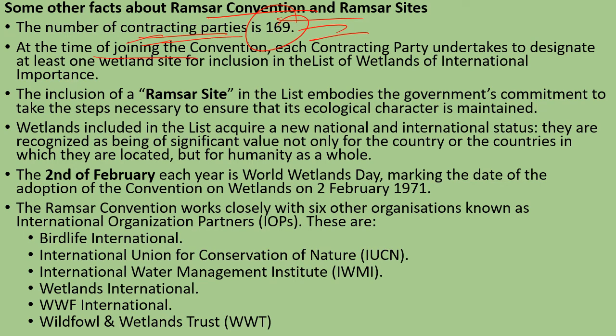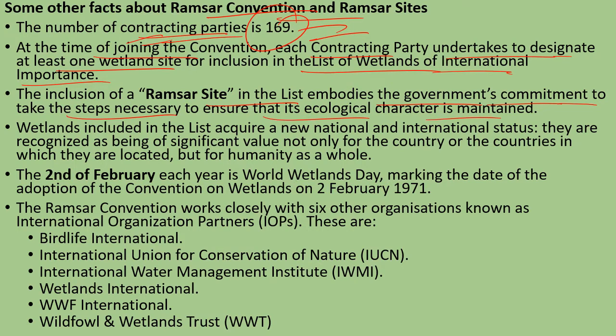At the time of joining the convention, each contracting party pledges to designate at least one wetland site for inclusion in the list of wetlands of international importance. The inclusion of a Ramsar site in the list embodies the government's commitment to take the steps necessary to ensure that its ecological character is maintained.